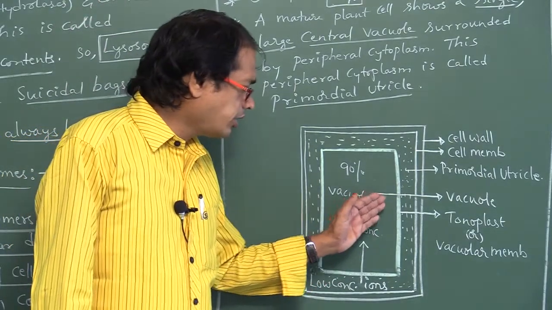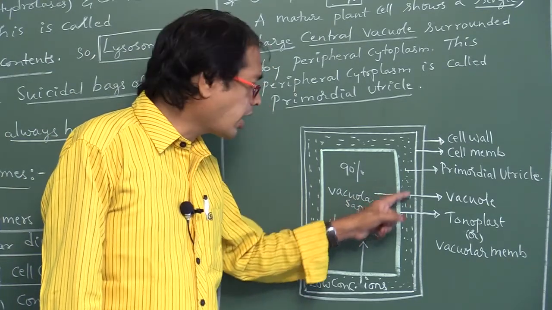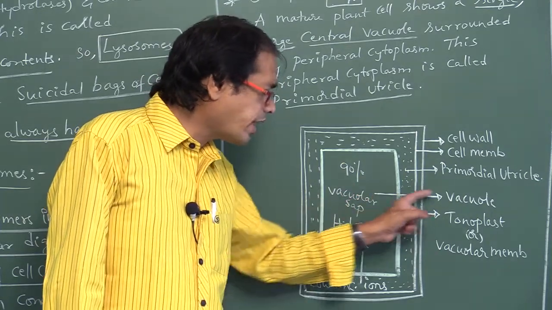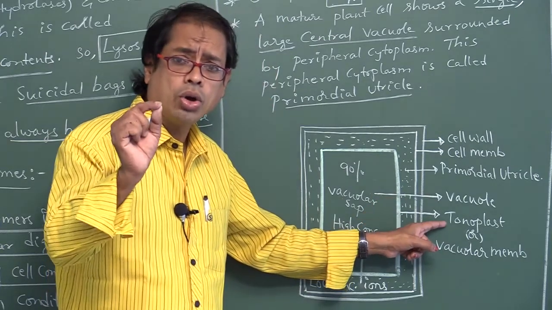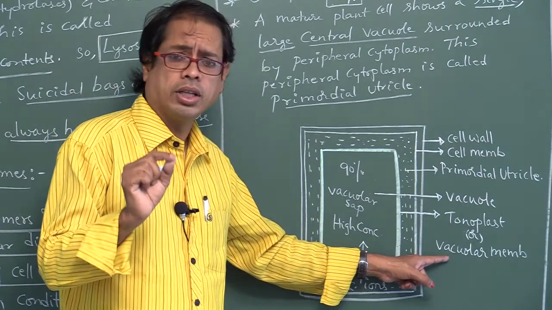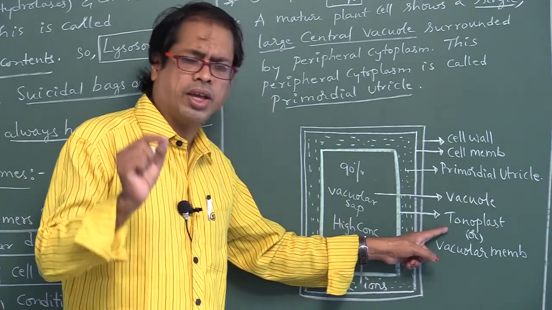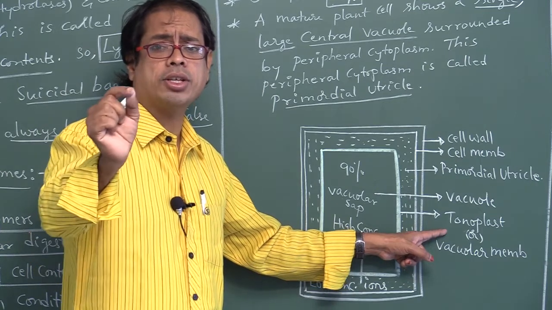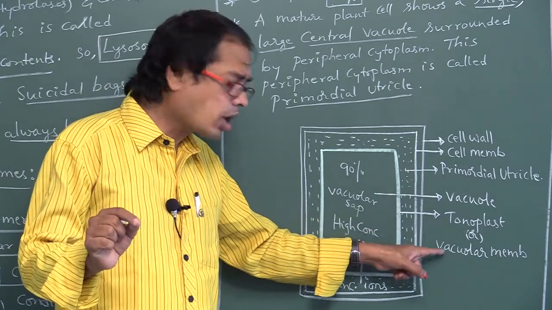This is the membrane present around the vacuole. The membrane present around the vacuole is called the tonoplast, also called the vacuolar membrane. Very, very important point: the membrane of the vacuole is called the tonoplast.